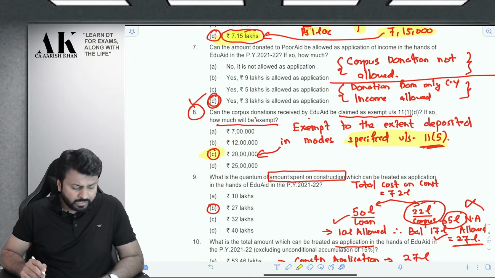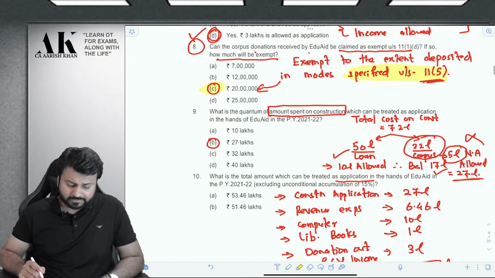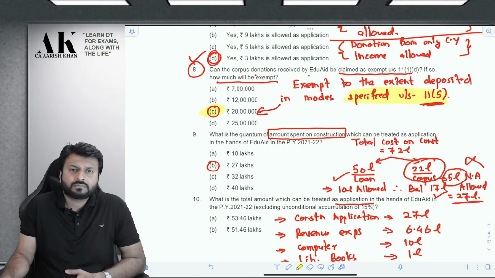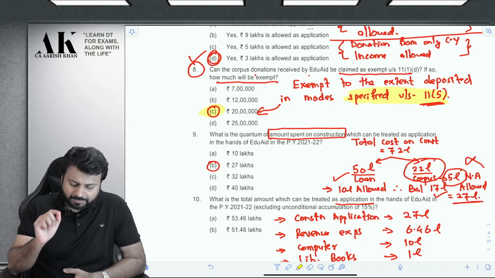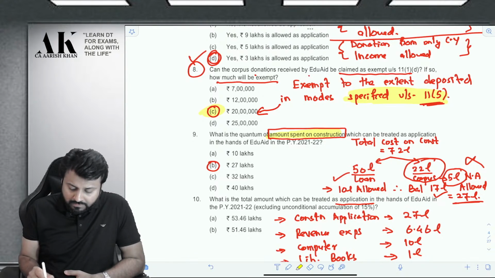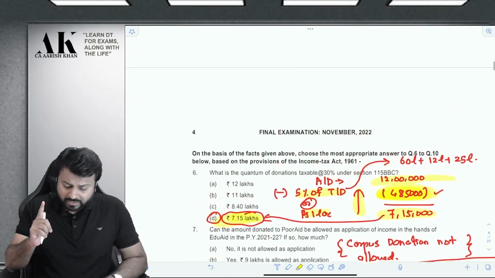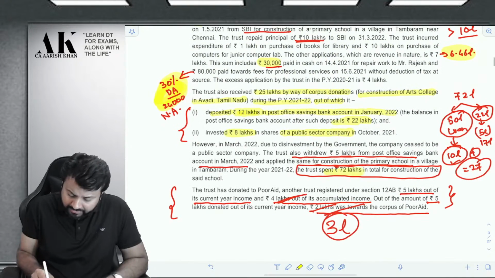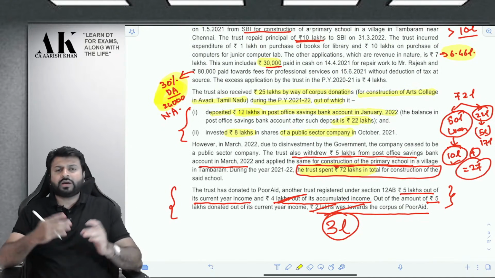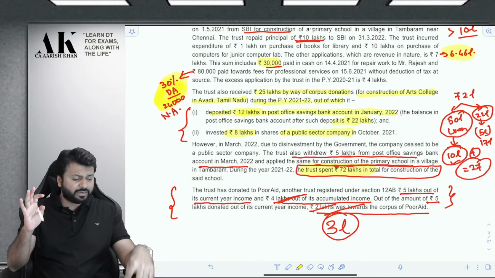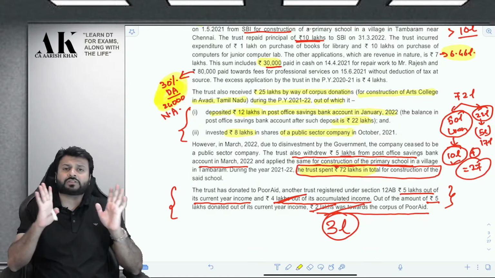Okay. Now question number 9. This is a very good question. This is again based on an amendment made by Finance Act 2021. I will tell you the amendment also, don't worry. Now what is the quantum of amount spent on construction which can be treated as application in the hands of EduAid? Now the trust has incurred a total construction cost of 72 lakhs. Pay attention over here. This is the total expenditure incurred by the trust. We need to identify out of this how much will be allowed as application.